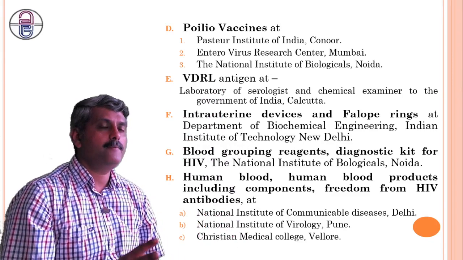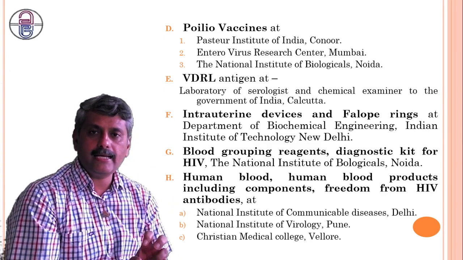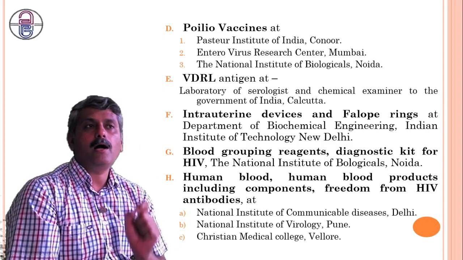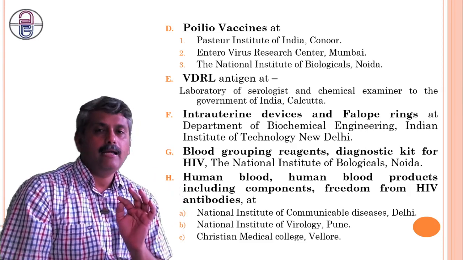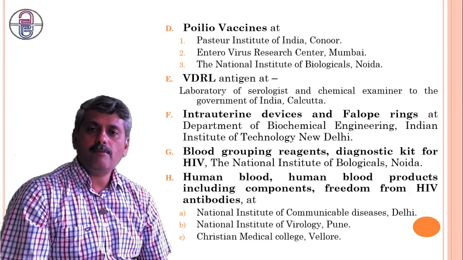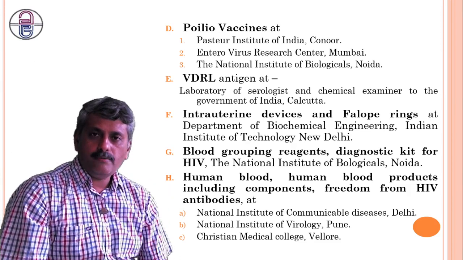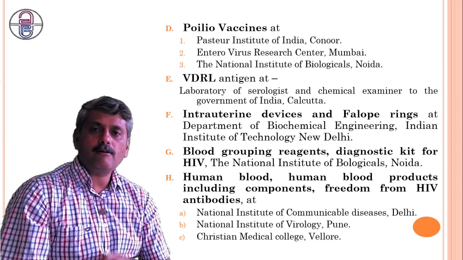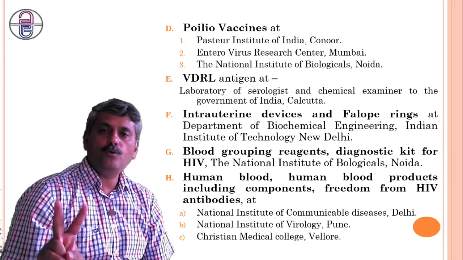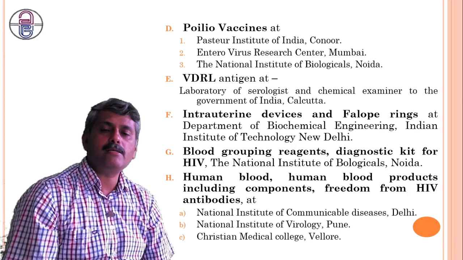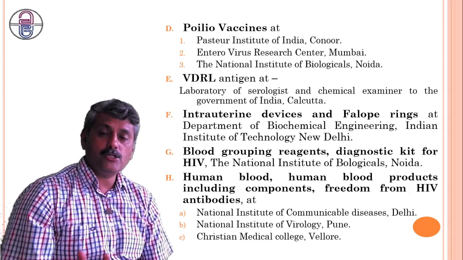So this is about the Drug Technical Advisory Board. Today we saw the Drug Technical Advisory Board: what it is, what its functions are, and in what manner it is constituted, with ex officio members, nominated members, and elected members. The second advisory board we saw is the Drug Consultative Committee. What is the role of the Drug Consultative Committee? Giving advice to the central government, state governments, and the DTAB about the administration of the Act. And how is it constituted? Two representatives from the central government and one representative of each state nominated by the state government. So this is the constitution of the DCC.